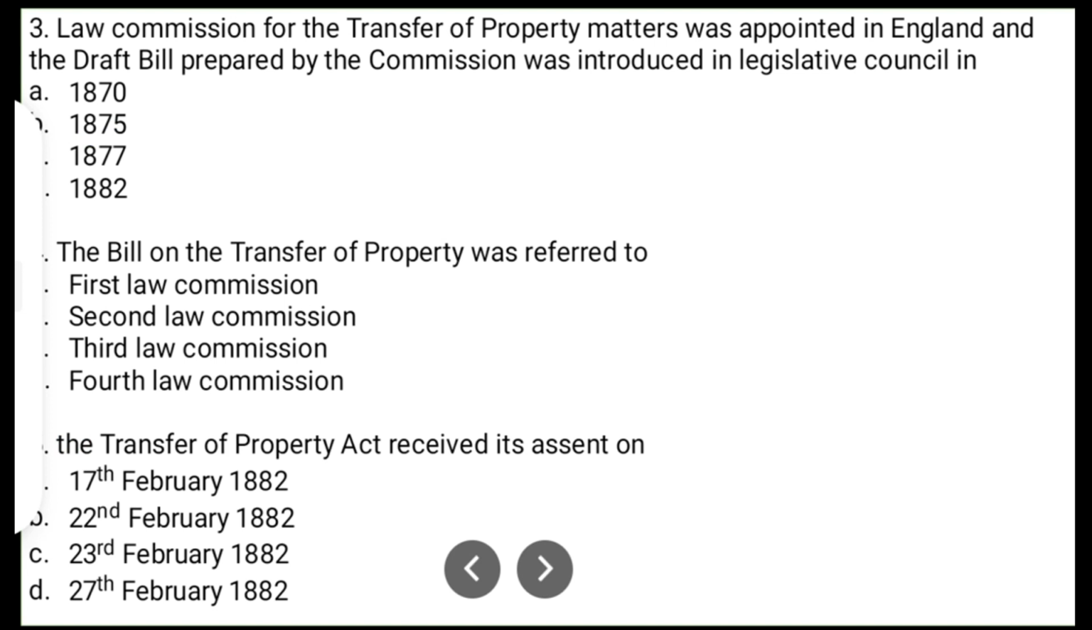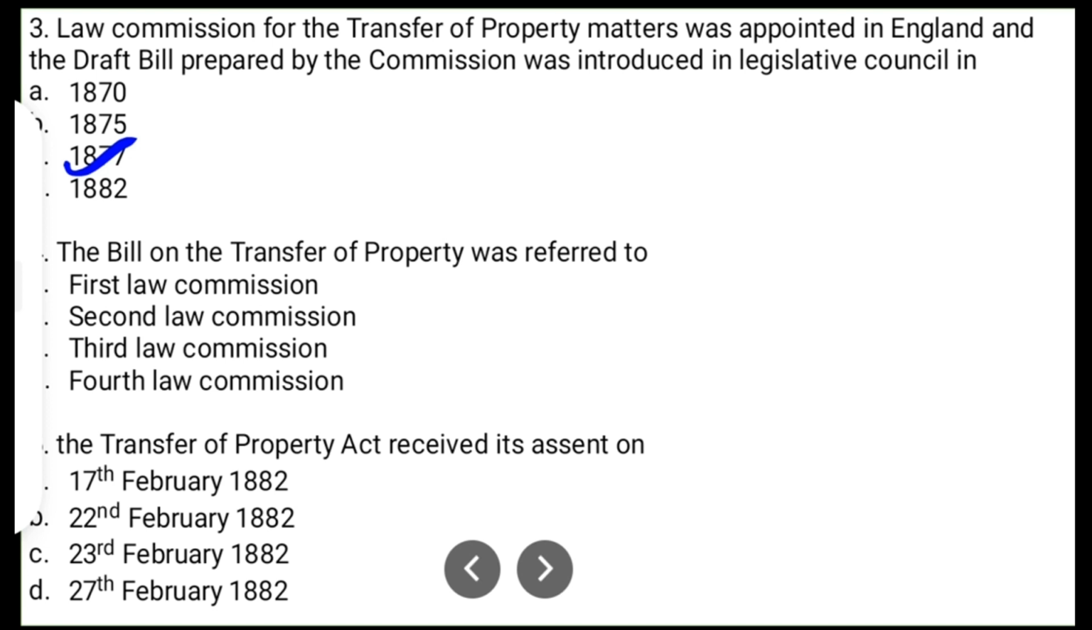Question number 3. Law Commission for the Transfer of Property matters was appointed in England, and the draft bill prepared by the commission was introduced in Legislative Council in option A 1870, option B 1875, option C 1877, and option D 1882. So the correct answer is 1877. The draft bill of TPA was introduced in Legislative Council in 1877, so the correct answer is 1877.